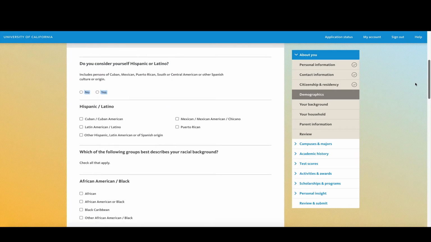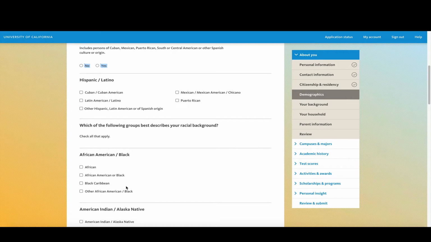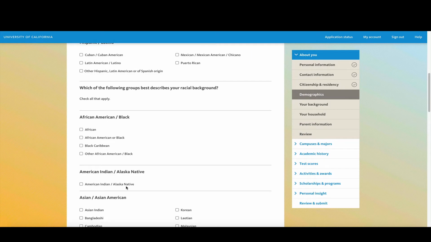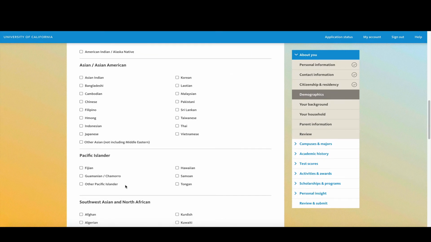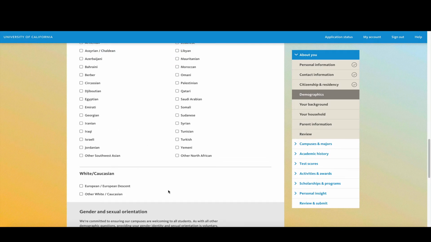First question is asking if you consider yourself Hispanic or Latino. Hispanic or Latino, what group do you identify with? Make your selection here. Do you identify with any of these following groups? So if you identify with African American or Black, American Indian, Alaska Native, Asian, Asian American, Pacific Islander, Southwest Asian and North African, White Caucasian. So you make your selection, check all the boxes that apply to you.